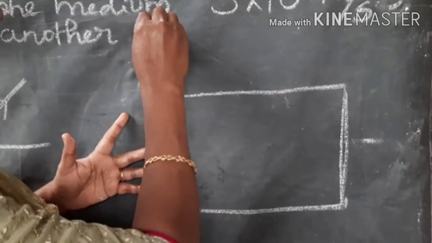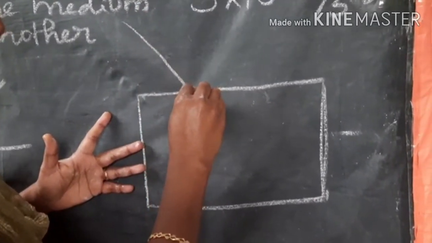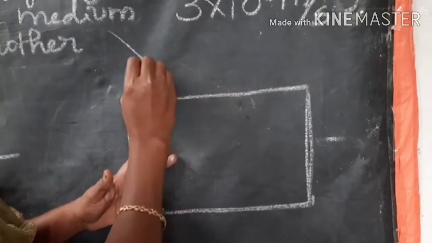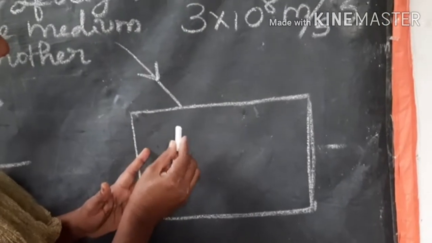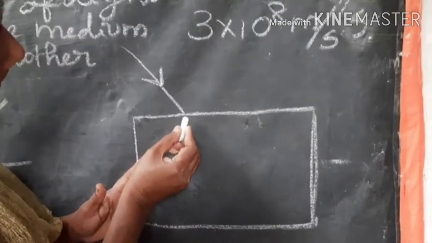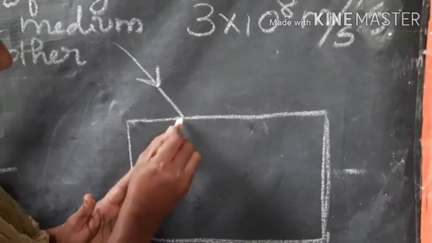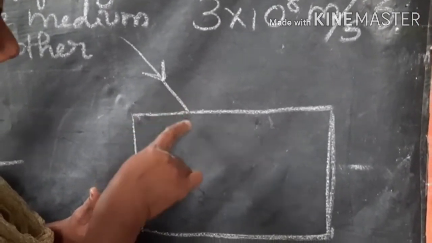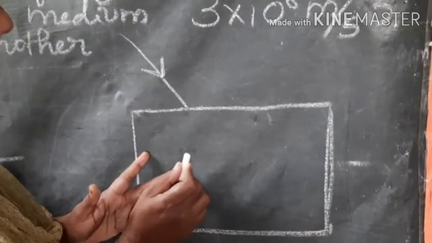Okay, if an incident ray falls on the surface of the glass, some ray gets transmitted, but at the interface of two mediums, there is a bending in its path.